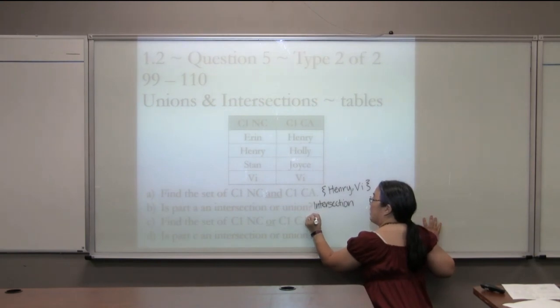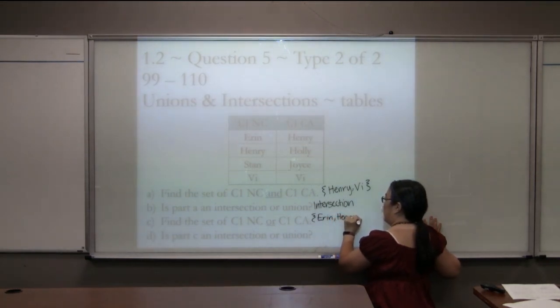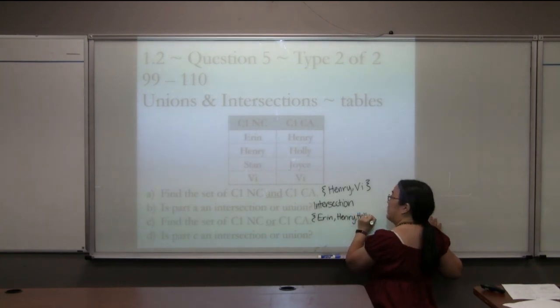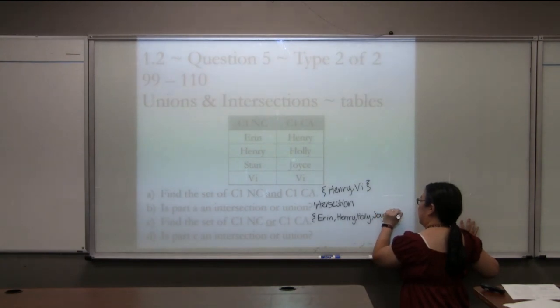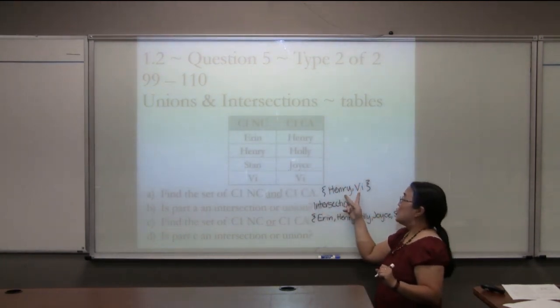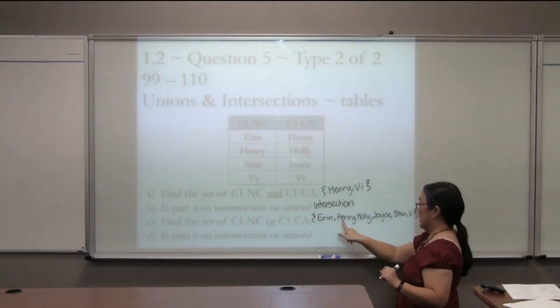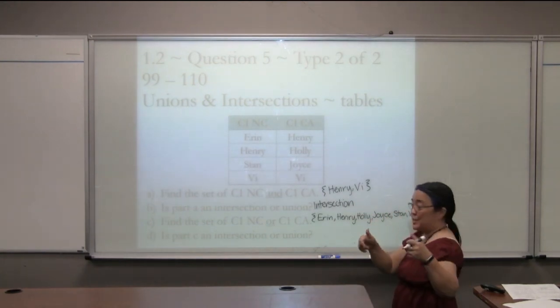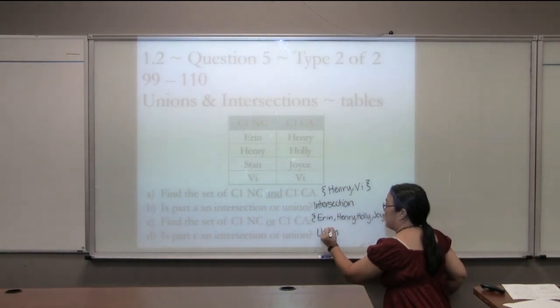So trying to get this in alphabetical order, we have Aaron comes first, and then Henry, and Holly, and Joyce, and Stan, and Vi. Now, to double check, there were 8 names to begin with, 2 of which were repeats, so there should only be 6 names in our union. 1, 2, 3, 4, 5, 6, and we do. This is our union where we put them all together, but we didn't write any of the repeats twice.